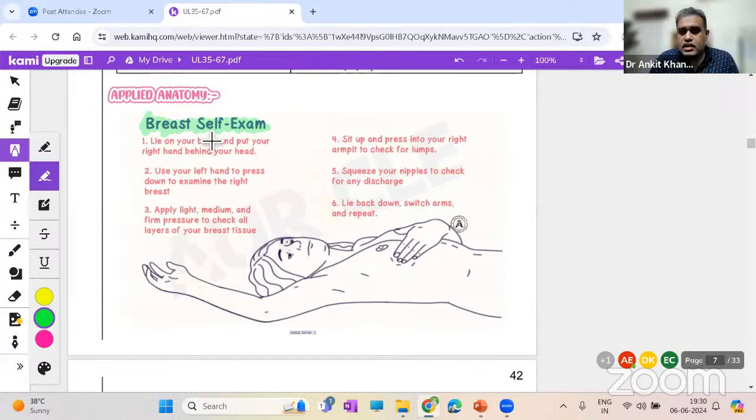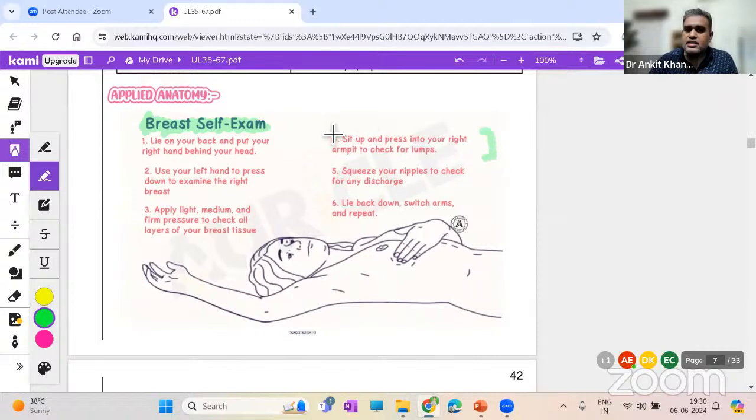And also look at the shape of the nipple, the retraction of the skin or the nipple; that also has to be examined. Okay, if any change is noted, then obviously go to your nearest doctor. That is all written over here. Lie on your back and put your right hand behind your head. Putting the right hand behind your head obviously relaxes. Use the left hand to press down to examine the right breast. So once you have exposed the entire tissue and you're examining, apply light, medium, and firm pressure to check for layers. Sit up and press into your right armpit to check for lumps.